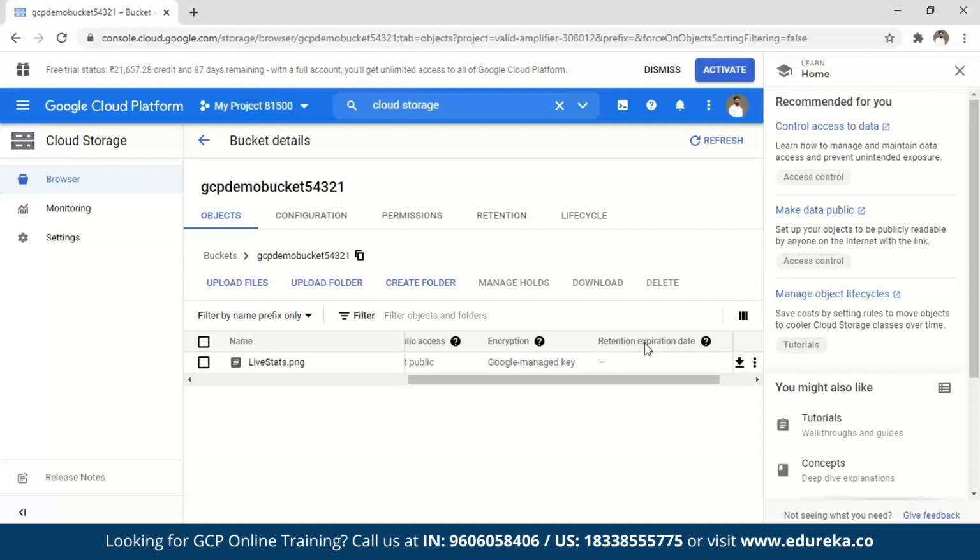In that life cycle policy, I can say that for 3 months, let it be in standard storage. Post that, either move it to coldline or nearline, or directly move it to archival, because I might not be accessing that file for that longer duration any further. In case I feel that I'm just not going to access that again, I can just set an expiry date and it would be deleted and garbage collected by GCP. So that is what your life cycle policies let you do.